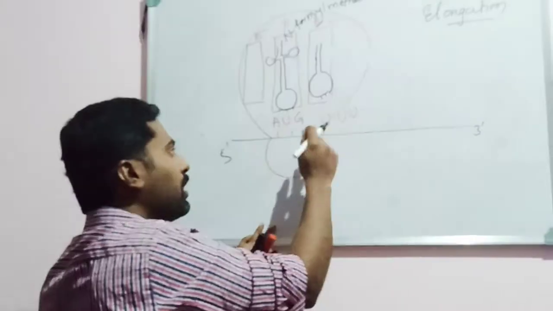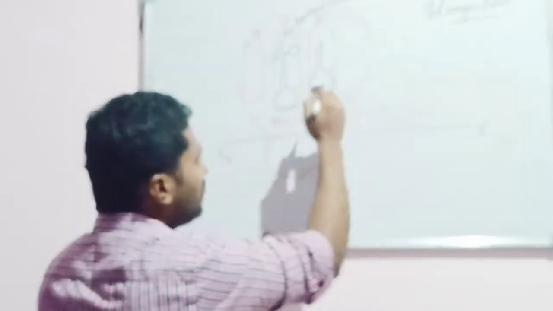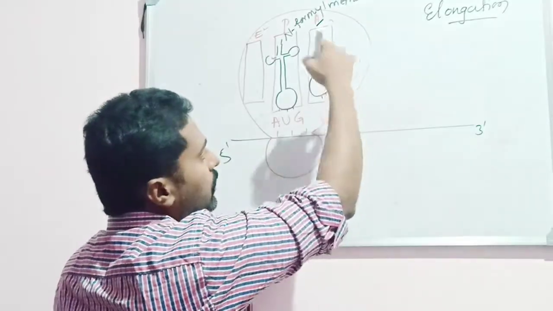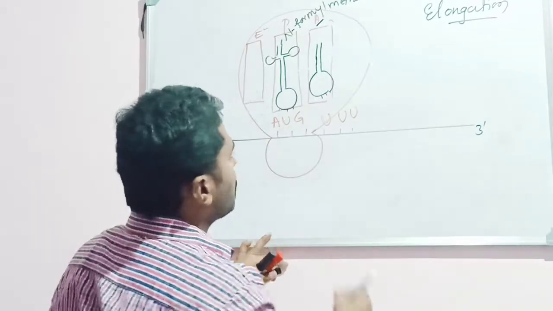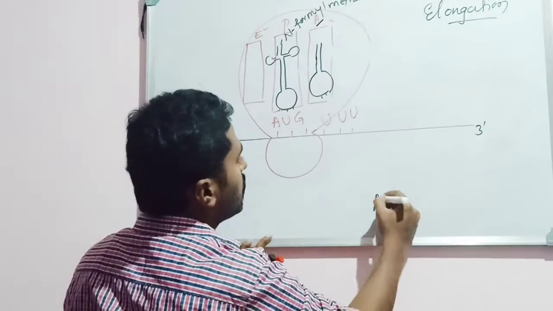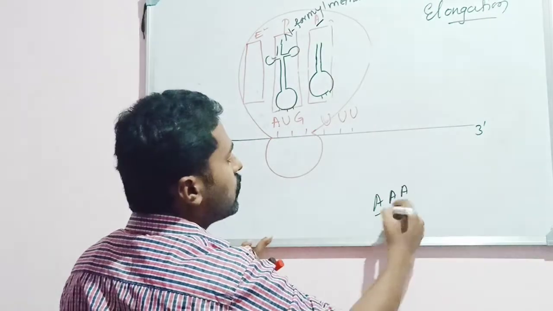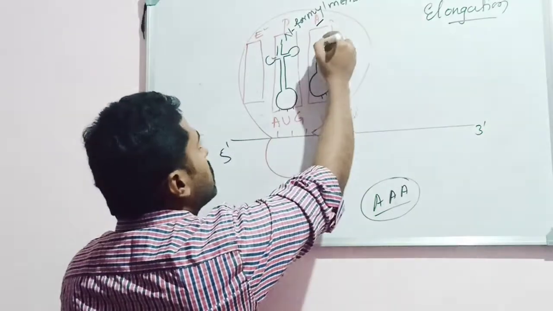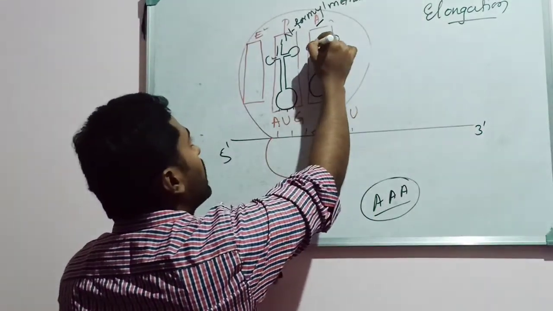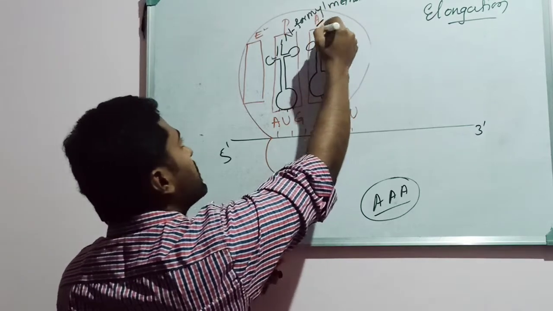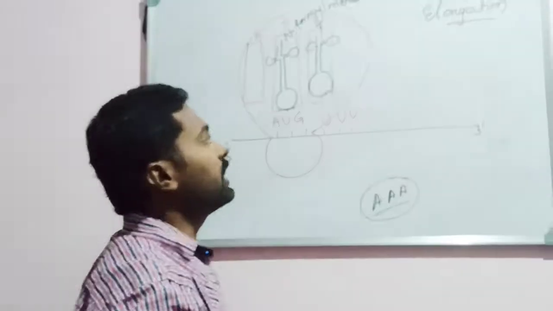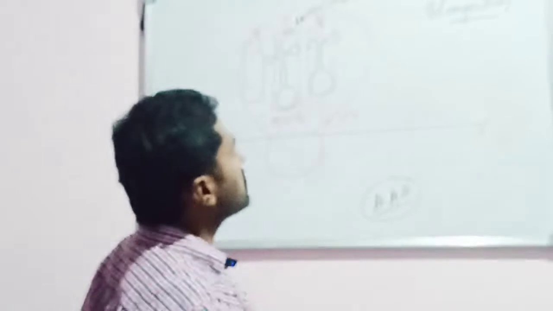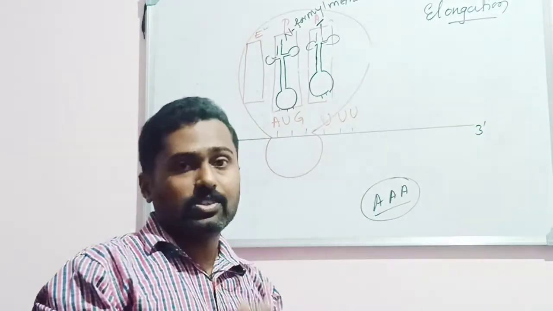Suppose now there is U on the mRNA, then this tRNA carries the phenylalanine amino acid. So what is complementary to UUU? That is AAA. The anticodon region of the tRNA is AAA. So this tRNA will carry the second amino acid to the A site. Now the A site is said to be the exposed site. So now the actual mechanism begins.